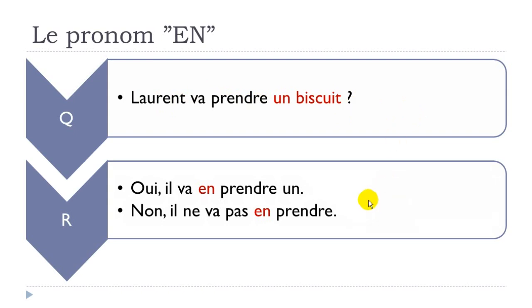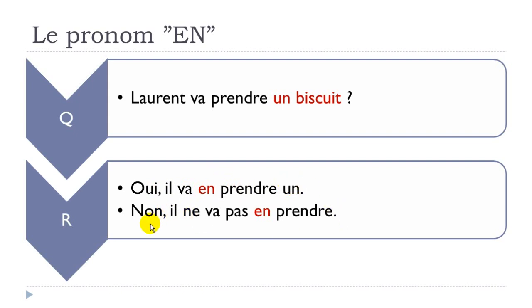So the interesting thing here is that if you look carefully, you've got first aller here. So the first verb is here, and then you've got the second verb here. It's at the infinitive form because that's the rule in French. When you construct with two verbs, the second one will be at the infinitive. And keep in mind that your pronoun, en here, should be before the second verb. Okay? I'm not going to tell you that it should be between the two because you could have other things between the two. It should be before the second verb. Oui, il va en prendre un.